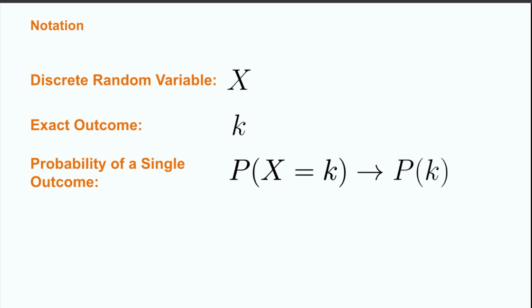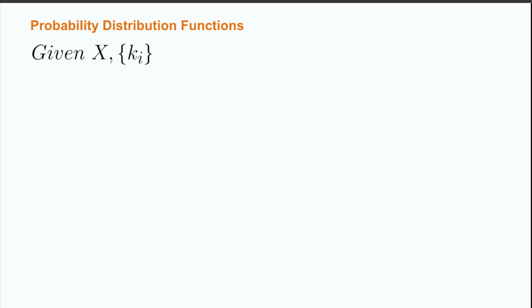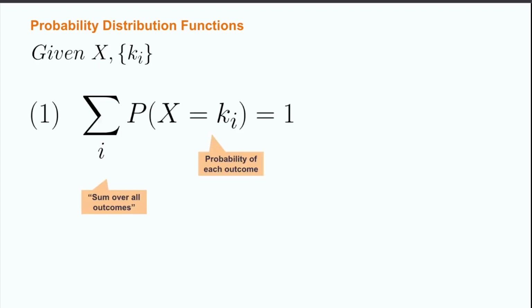Now we need to discuss the ways that we connect the random variable to probabilities. A probability distribution function connects the possible outcomes of a random variable to probabilities between 0 and 1. Discrete probability functions must follow 2 rules. Given a random variable X and a set of possible outcomes k_i, our first rule is that the sum of the probabilities of all possible outcomes is equal to 1.